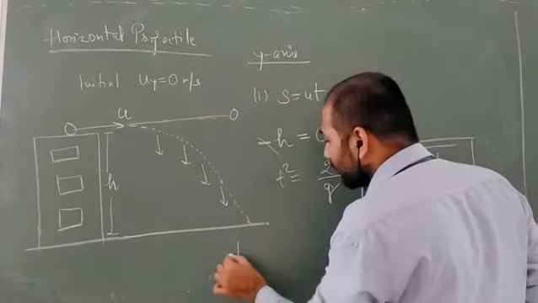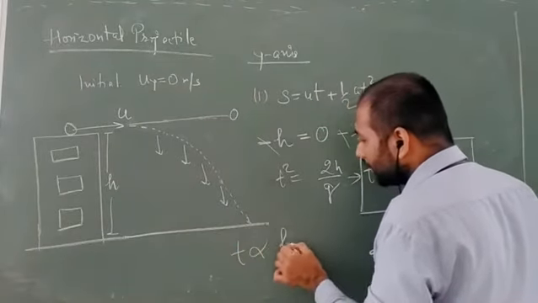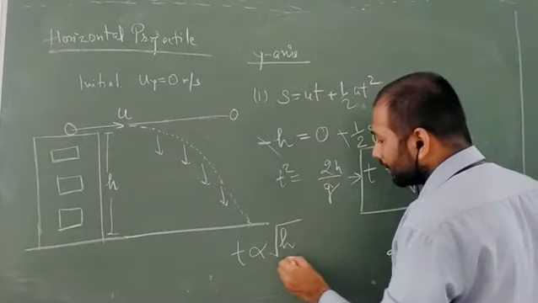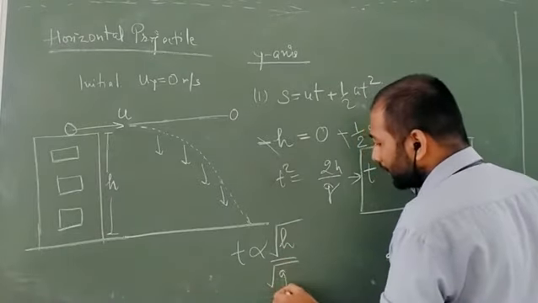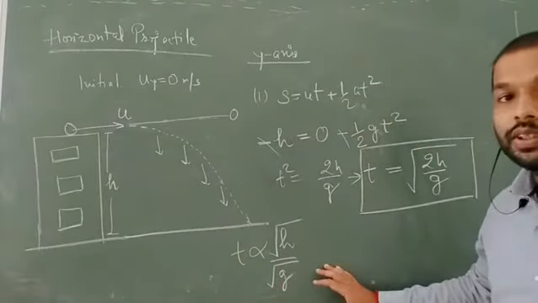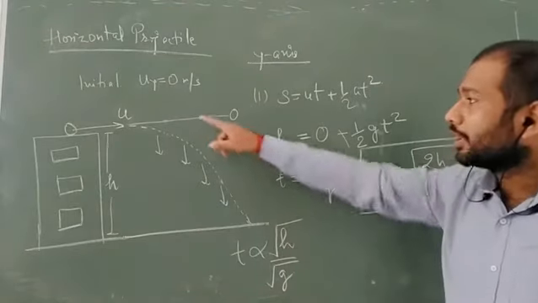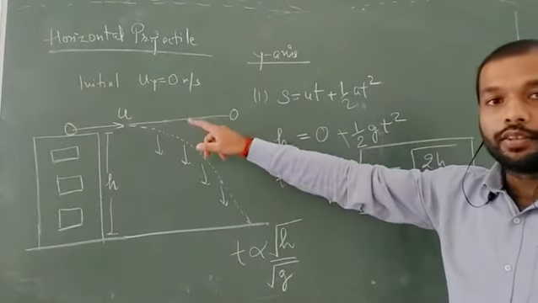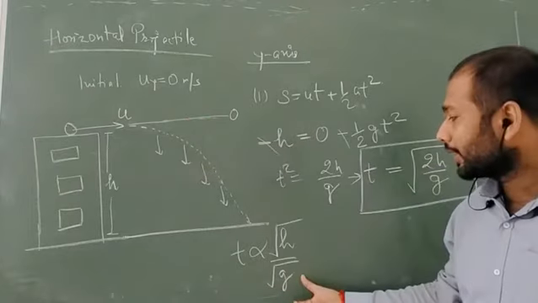That is, time is only depending on what? That is the root of h and root of g. Okay, that means there is no term that is related with the horizontal projectile velocity, that is u. So it is independent of the u.